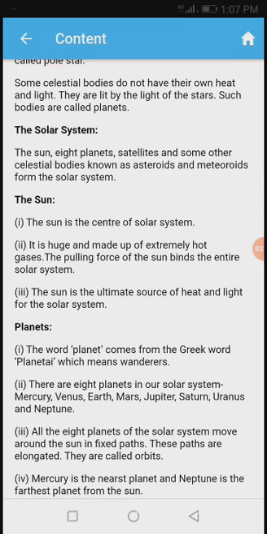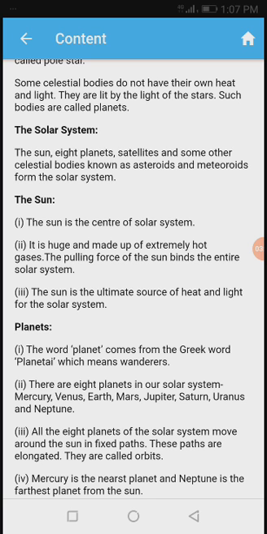See, the solar system: the sun, 8 planets, satellites and some other celestial bodies known as asteroids and meteoroids form the solar system. See how the solar system forms: with the help of the sun, 8 planets, satellites and some other celestial bodies known as asteroids and meteoroids. The sun is the center of the solar system.